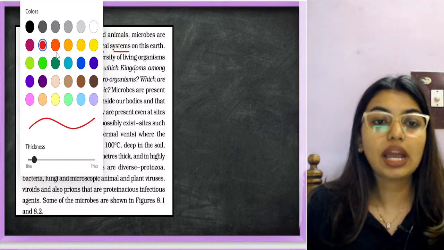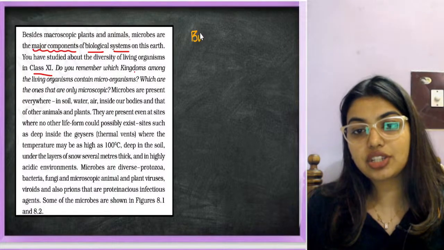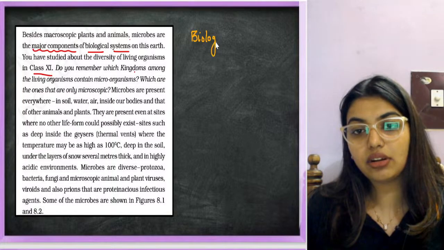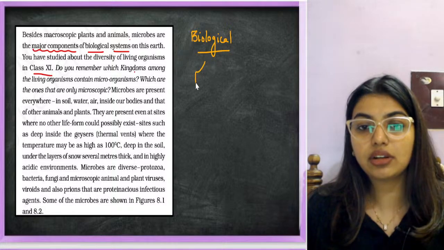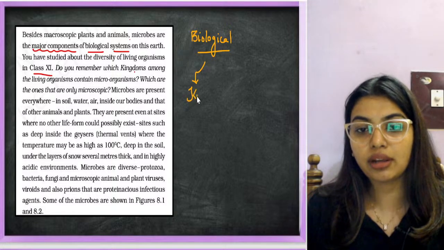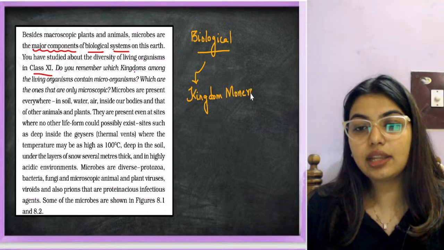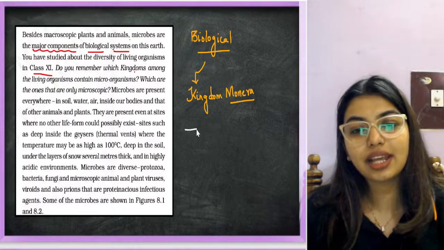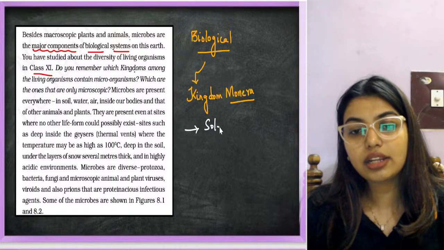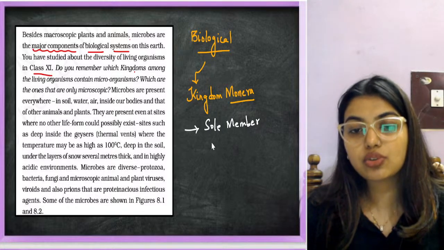In biological classification we have learned a kingdom called kingdom Monera. And the sole members of this kingdom Monera were none other than your bacteria, the microscopic bacteria.